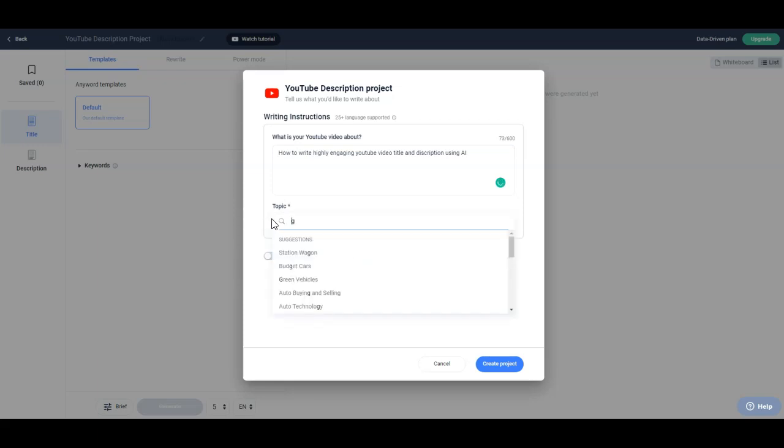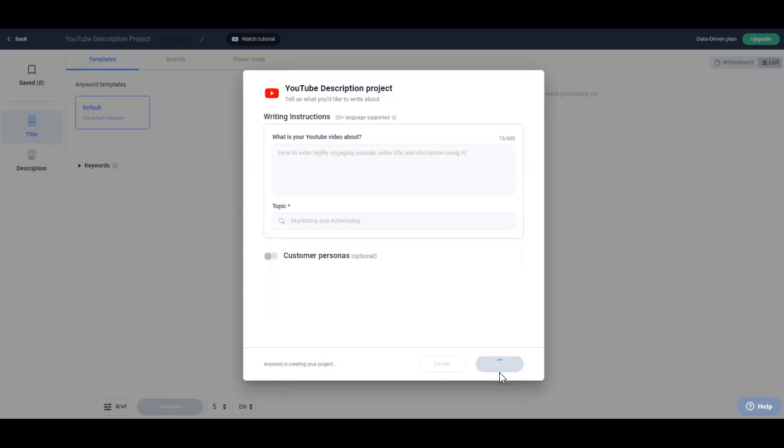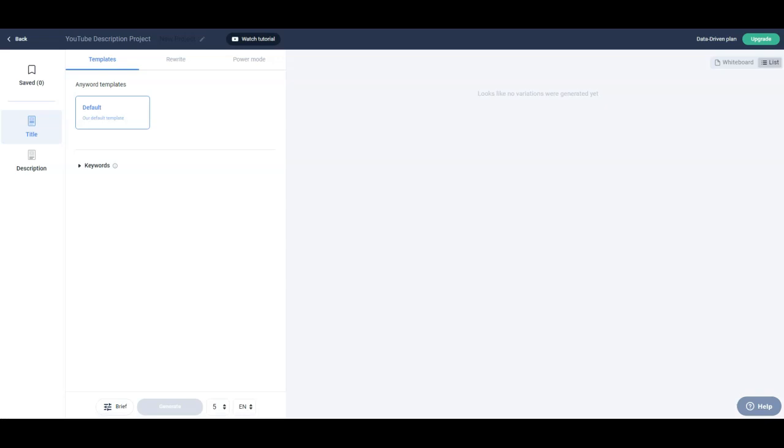I'm just going to take this out for a second, but if I type in marketing, we've got different types of marketing: housing market, job market. We've also got pets, pet insurance, pet adoption. I think there's basically every kind of topic you could imagine, any industry or niche you're in. But in this one, we're going to call it marketing and advertising, because that is who our target market is here at the Limitless Money Hub.